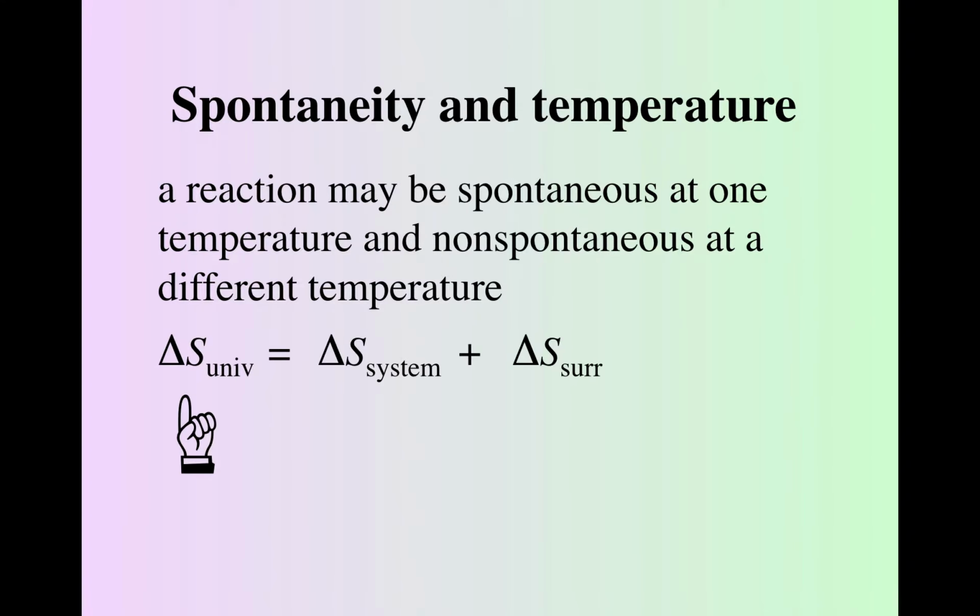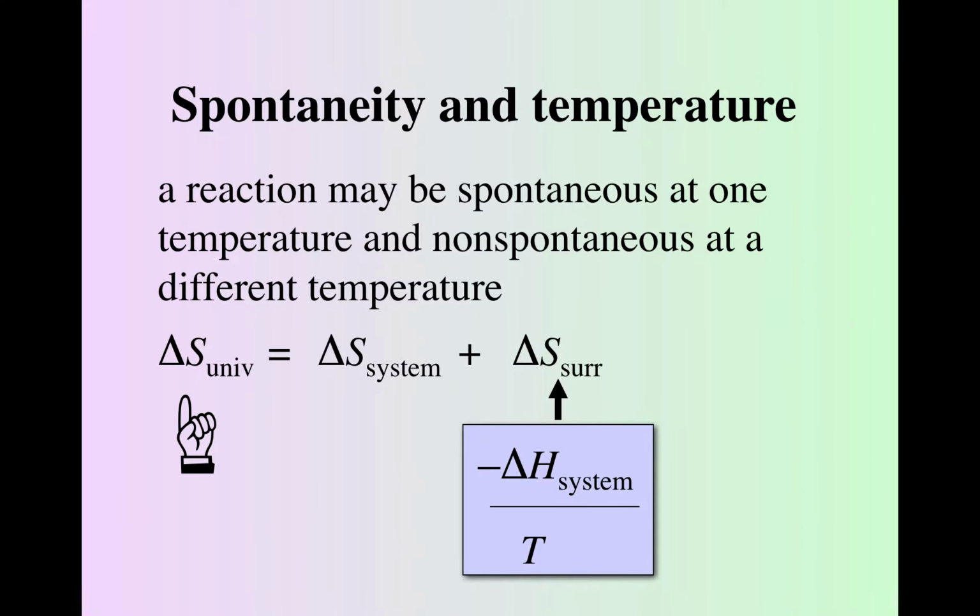So with this said, we now have a term that we can plug in for delta S of the surroundings, right? It's related to delta H of the system divided by T. And if we rearrange this, this is where we get delta G is equal to delta H minus T delta S. Right? It's by referencing the second law of thermodynamics.